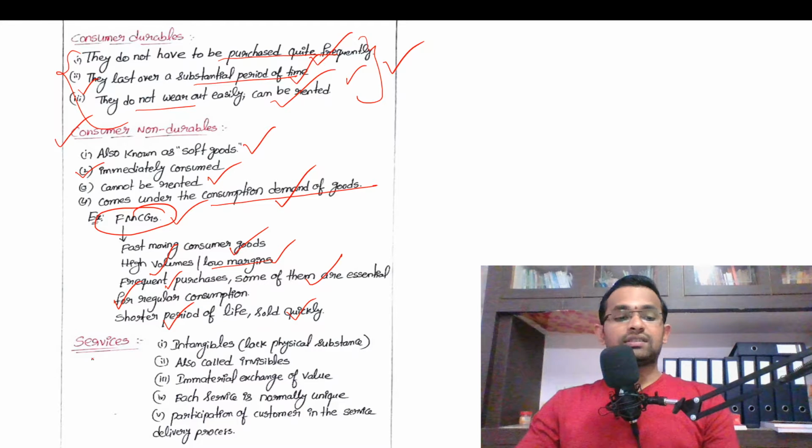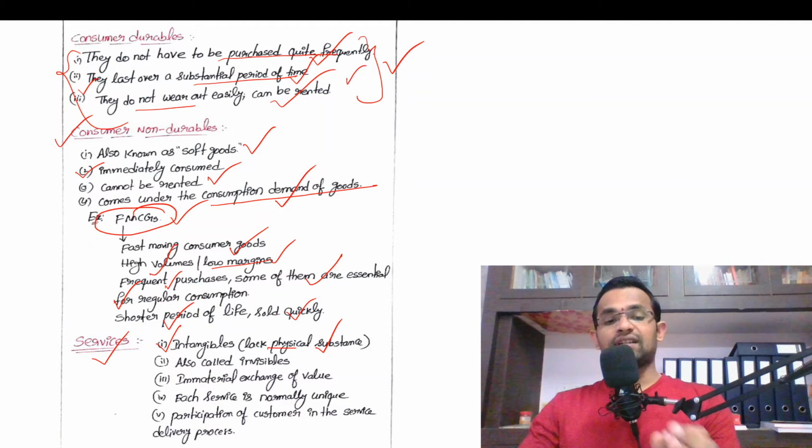Next, services. So what are services? Services are intangibles. What is the meaning of intangibles? They lack physical substance. That means we cannot touch them. Okay, we cannot touch them. They are not physical possessions like goods.